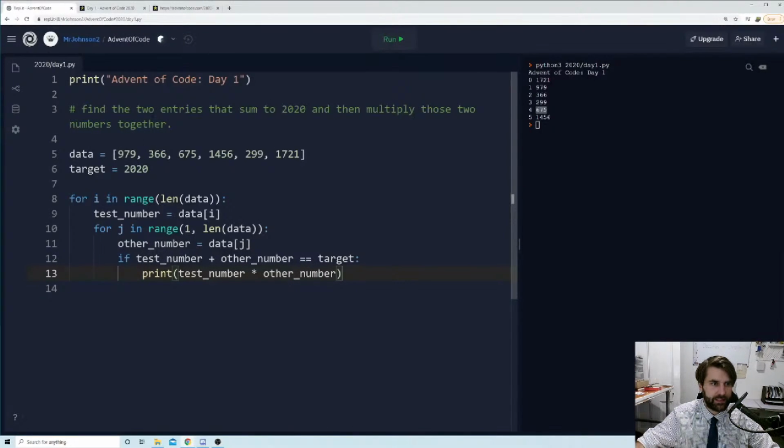So you can see here, we need to find the two entries that sum to 2020, and then we need to multiply those two numbers together. So that's what we're looking for. Once we've found out that they are equal to our target number, we're going to print out their sum. So, sorry, their products. We're going to multiply them. And we're going to use this word called break, and this will break out of this loop here.